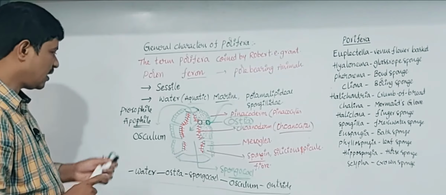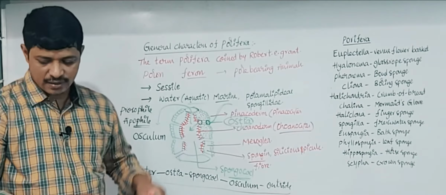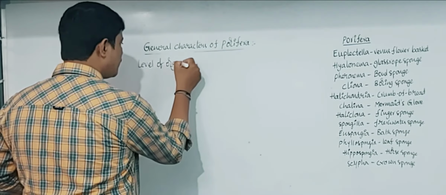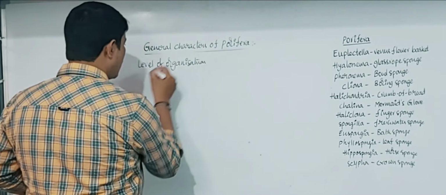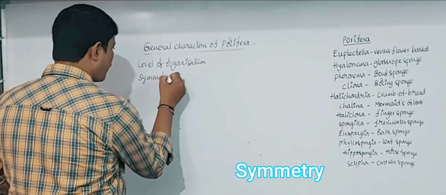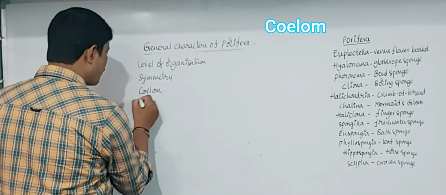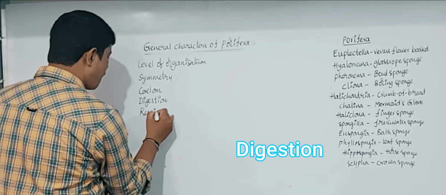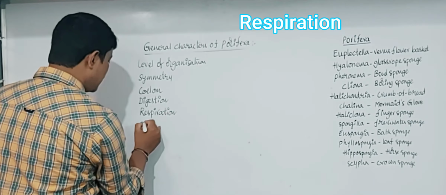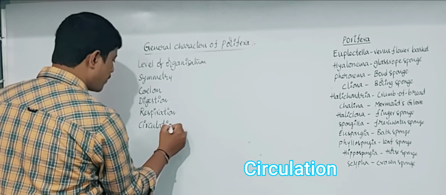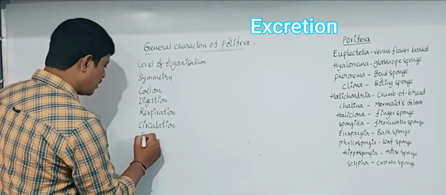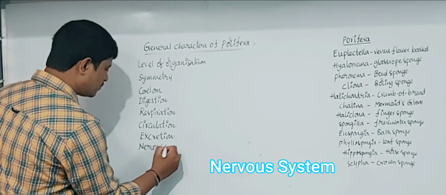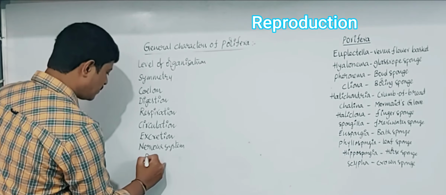Okay, this is some of the topics. Now we are going to discuss some other topics: the level of organization, symmetry, digestion, respiration, circulation, excretion, nervous system, and reproduction.